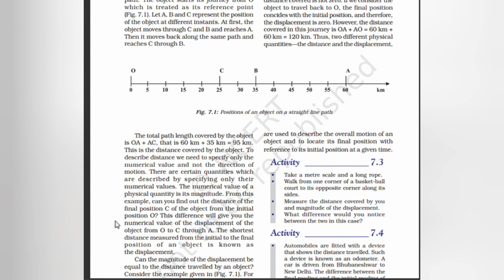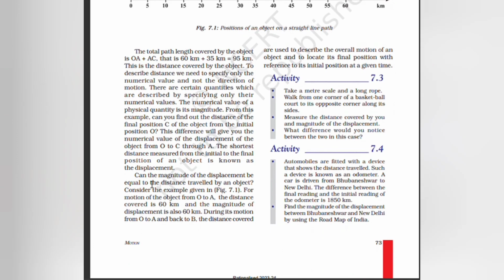From the example, can you find out the distance of the final position C of the object from the initial position O? This difference will give you the numerical value of the displacement of the object from O to C through A. The shortest distance measured from the initial to the final position of an object is known as the displacement. Can the magnitude of the displacement be equal to the distance traveled by an object?